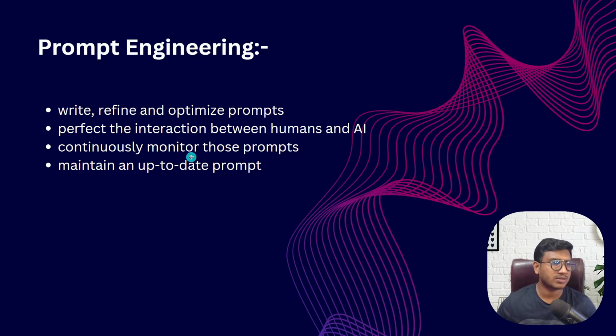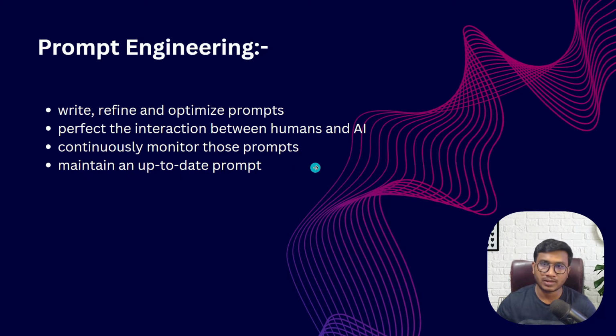See, here I have listed down some of the points. Write, refine and optimize prompts. Perfect the interaction between humans and AI. That means you always need to make sure whether your prompt is perfect or not, to communicate between human and AI. That means you will be communicating with your AI assistant, say in whatever application you have built with the help of a large language model. You have to always make sure there is a good interaction or not, with the prompt you have given.